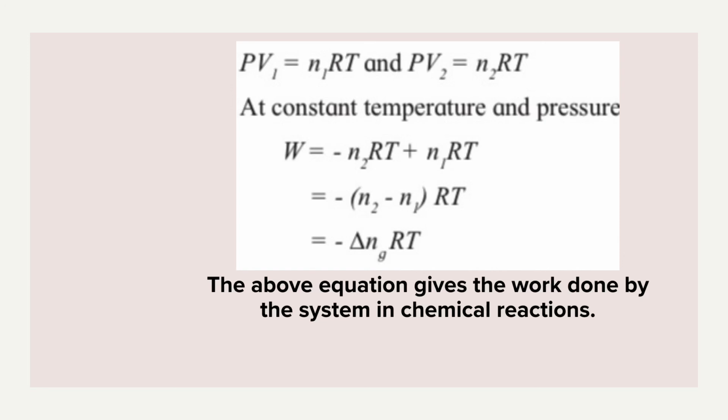So I'll take RT common. So it will be minus of (N2 minus N1). Therefore I will get W is equal to minus delta N RT. Now what is delta N? You know that it is nothing but the difference between the number of moles of products and those of the reactants. So the above equation gives the work done by the system in chemical reaction, and the sign of W depends upon delta N. So we'll see different sign conventions of work.